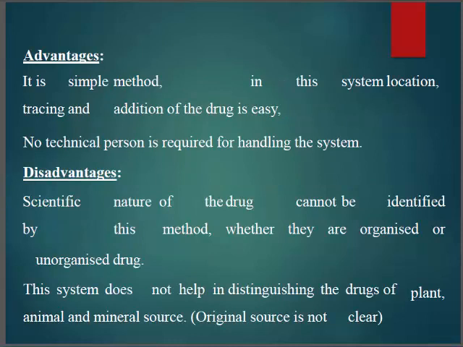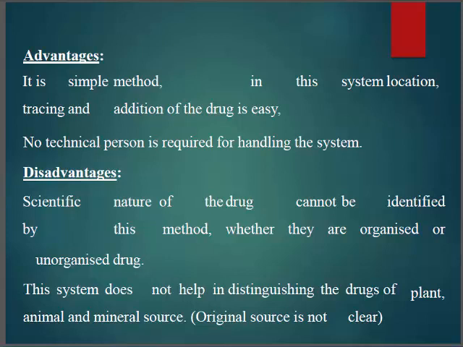Advantage means it's a simple method. In this system, location, tracing and addition of a drug is easy. There is no technical person required for handling the system. And the disadvantage is the nature of the drug cannot be identified by this method, whether organized or unorganized drug. Organized means we know the properties, unorganized means we don't know the properties. And this system doesn't help in distinguishing the drug from plant and animal source.